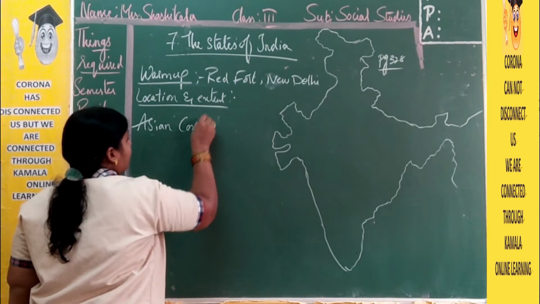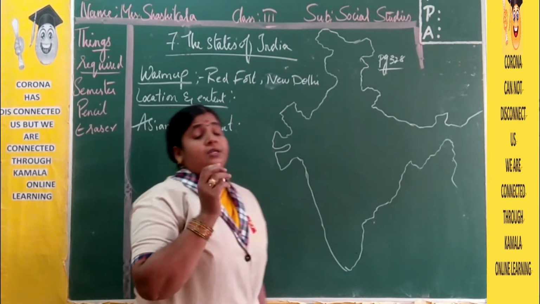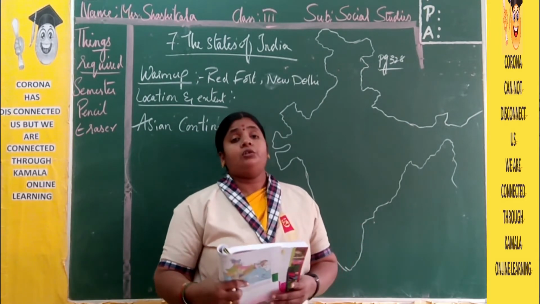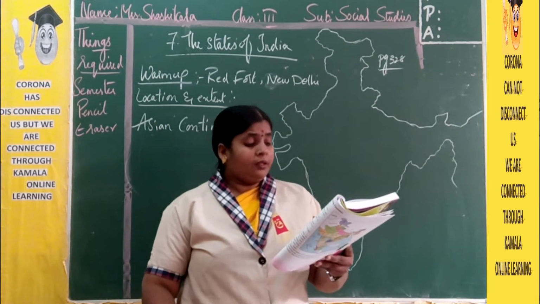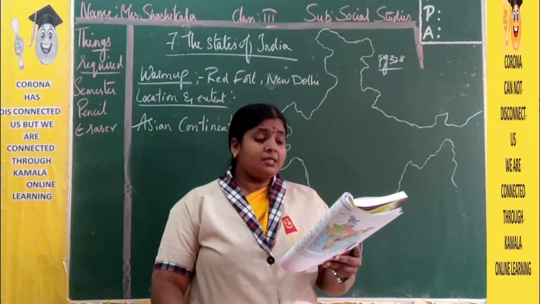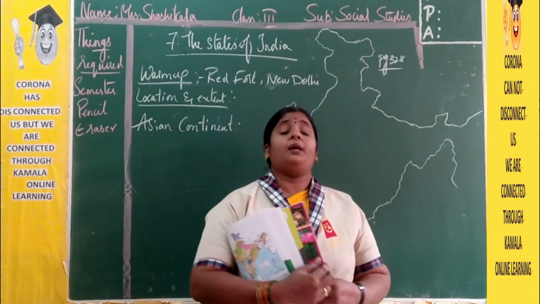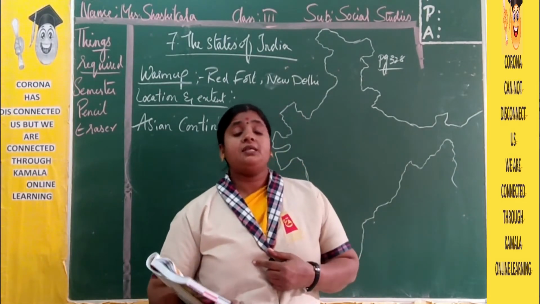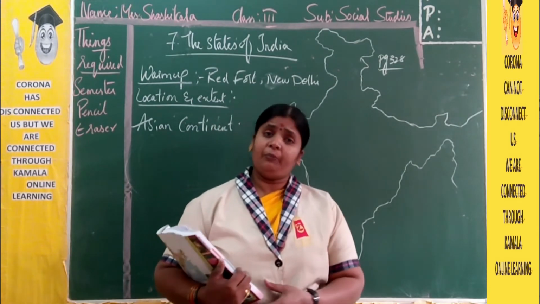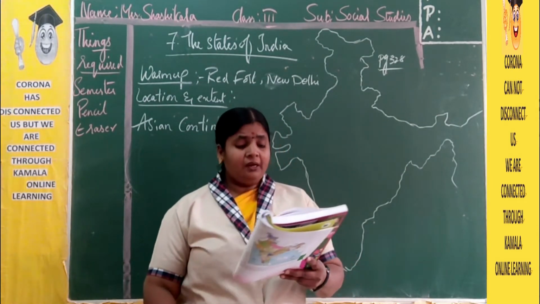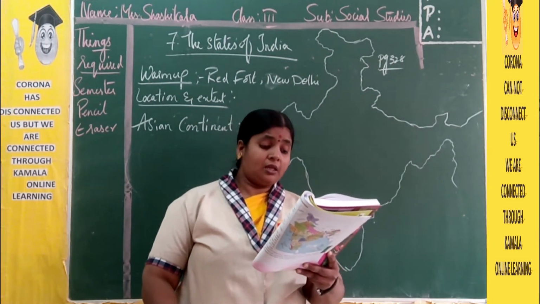People live in which continent? The Asian continent. The Asian continent is the largest among all the 7 continents. India is the second most populated country after China. So China occupies the first place and India occupies the second place in population. Population is nothing but the number of people living together. Now India stretches from Jammu and Kashmir in the north to Kanyakumari in the south.